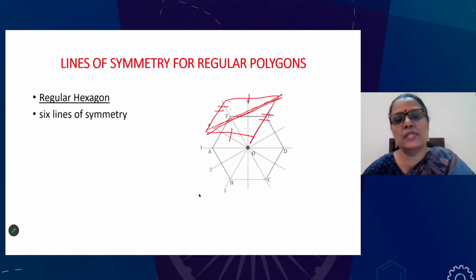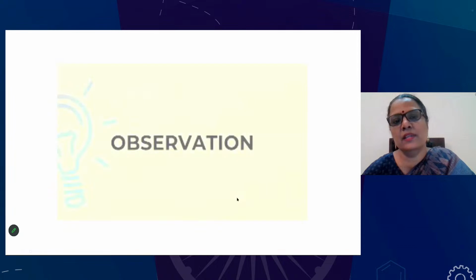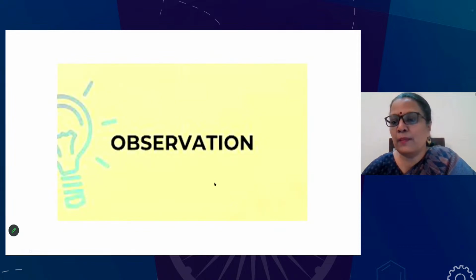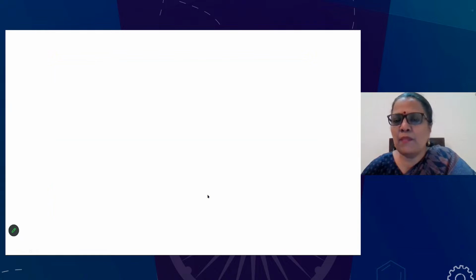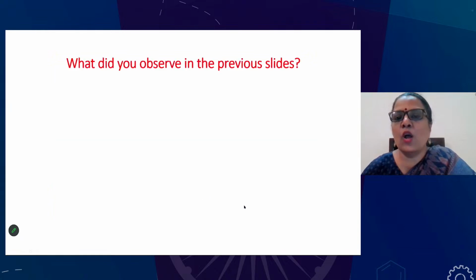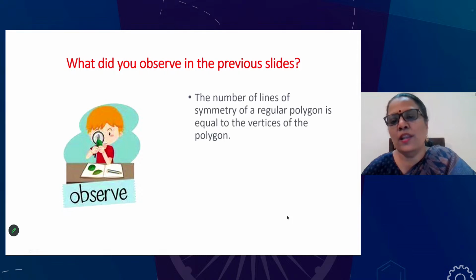So regular hexagon, you will see the 6 lines of symmetry here. So now you would have observed among all these polygons that there is something very similar in all the regular polygons. So what did you observe? You will see that the number of lines of symmetry of a regular polygon is equal to the vertices of a polygon. Did you notice that?